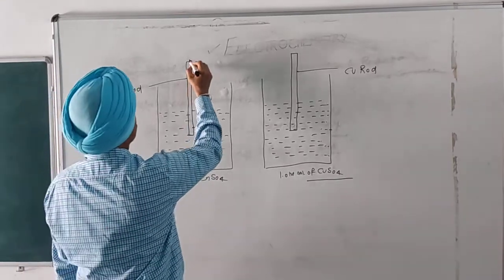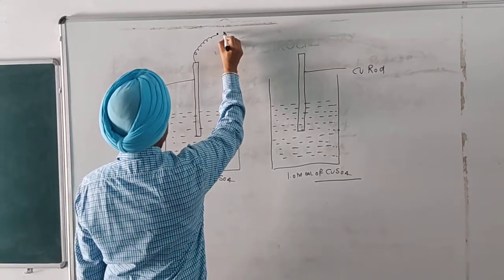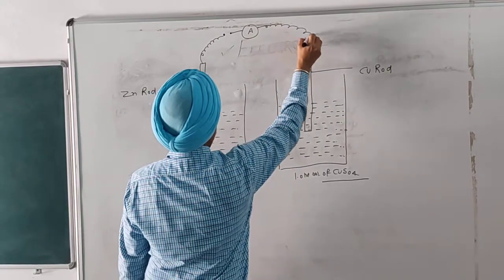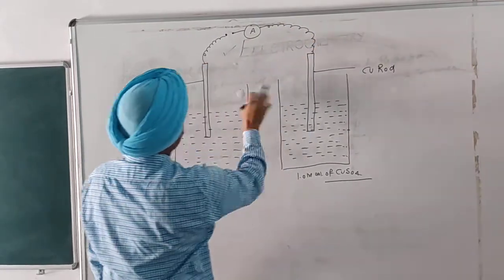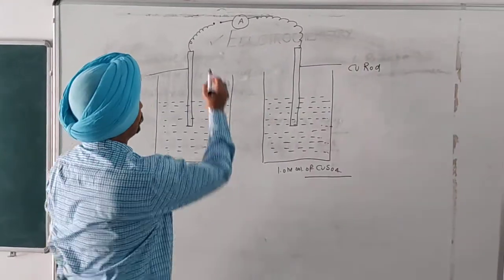These two electrodes are connected to an ammeter with the help of an insulated wire through a key.